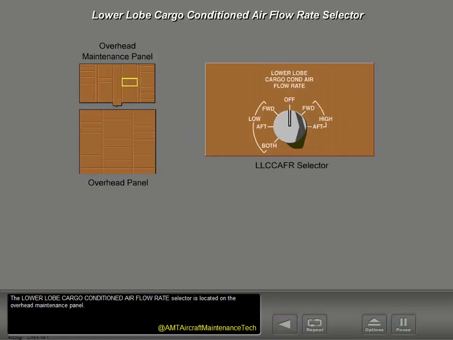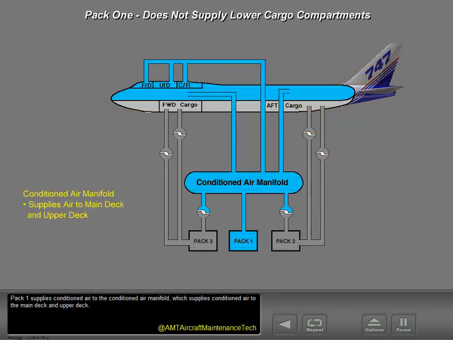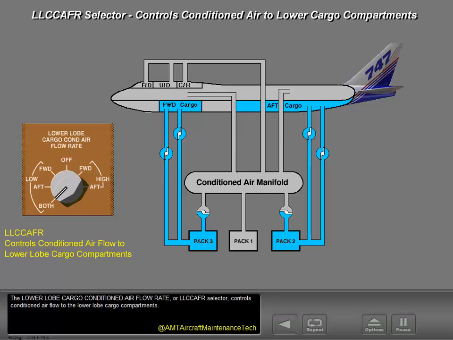The lower lobe cargo conditioned airflow rate selector is located on the overhead maintenance panel. Pack 1 supplies conditioned air to the conditioned air manifold, which supplies conditioned air to the main deck and upper deck. The lower lobe cargo conditioned airflow rate, or LLCC-AFR, selector controls conditioned airflow to the lower lobe cargo compartments.